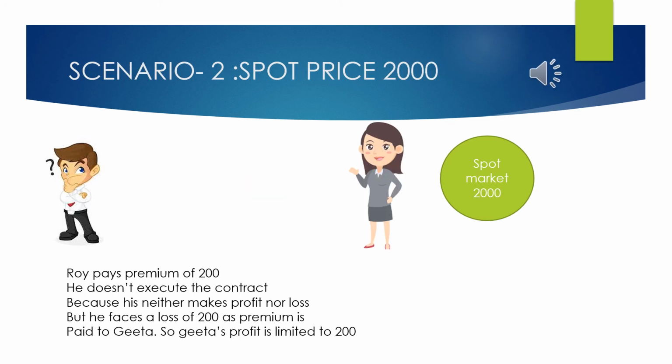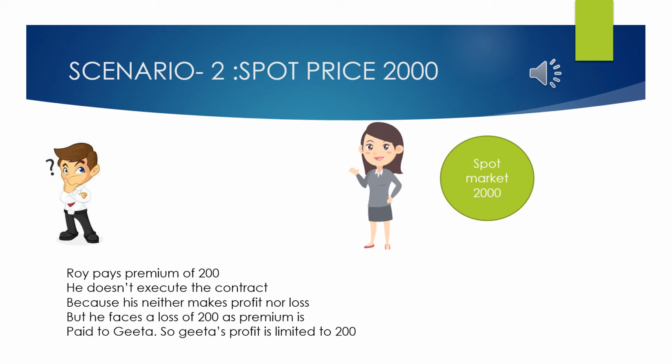Now this is scenario 2 where the spot price is 2000. When the spot price is also 2000 and the strike price is also 2000, that is, the contract price is also 2000, it doesn't make any sense in executing the contract because it is neither creating any profit for Mr. Roy, and as far as the loss is concerned, he has a loss of 200 rupees.